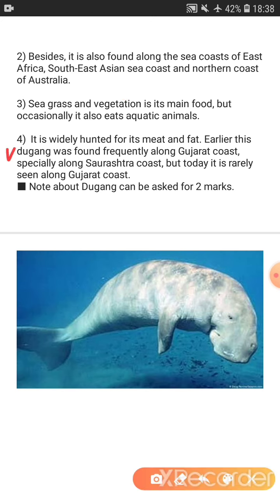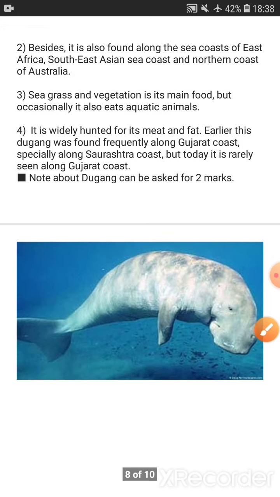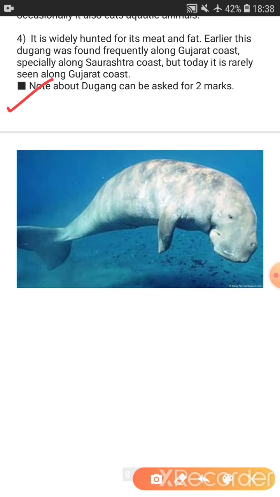Now see the fourth point. It is widely hunted for its meat. People hunt this animal for its meat and fat. Earlier, the dugong was found frequently along the Gujarat coast. We have seen in the earlier point that it is found on the western coast. So before, this animal was frequently found on the Gujarat coast, especially along the Saurashtra coast, but today it is rarely seen on the Gujarat coast also. So about this animal also, a question can be asked for 2 marks.